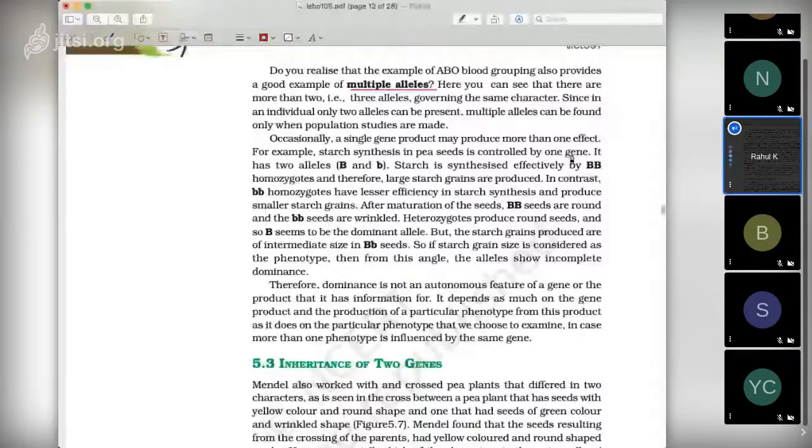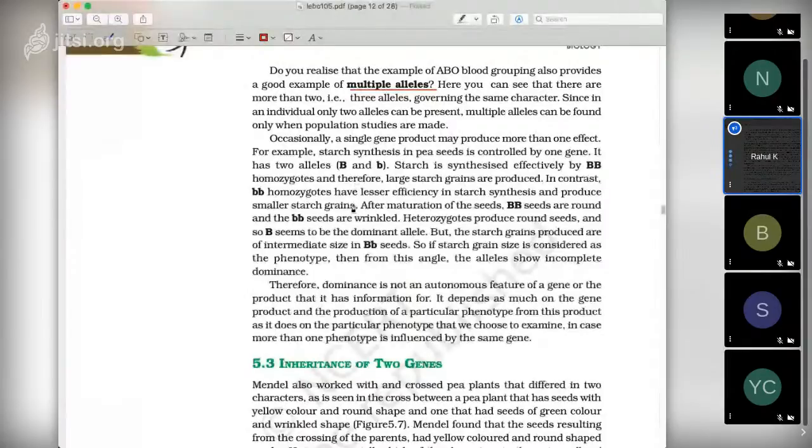B is for the size of the seed. Starch is synthesized effectively by capital BB homozygotes, and therefore large starch grains are produced. In contrast, small bb homozygotes have lesser efficiency in starch synthesis and produce smaller starch grains. So the size of the seed can be bigger or smaller in this case.